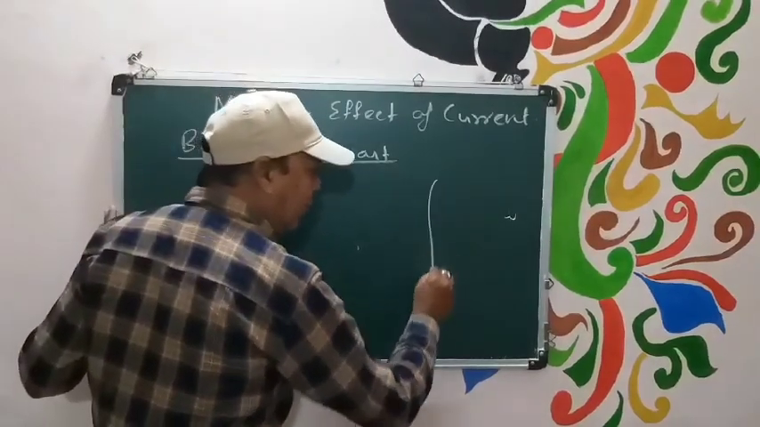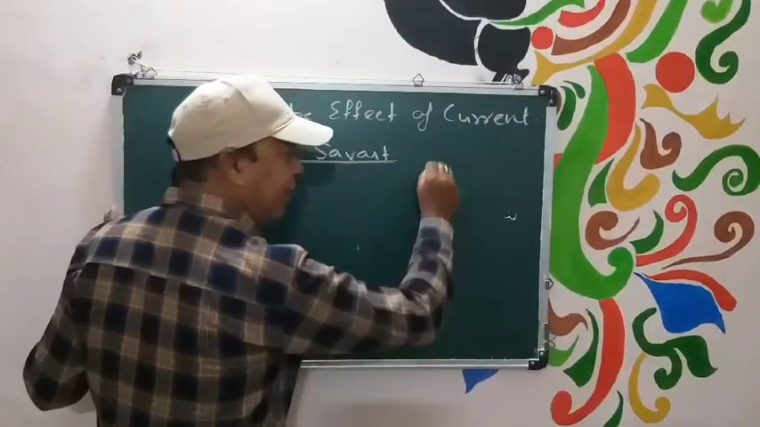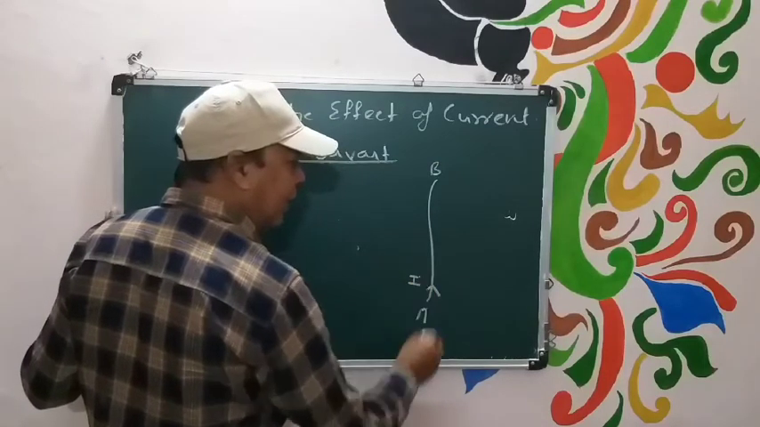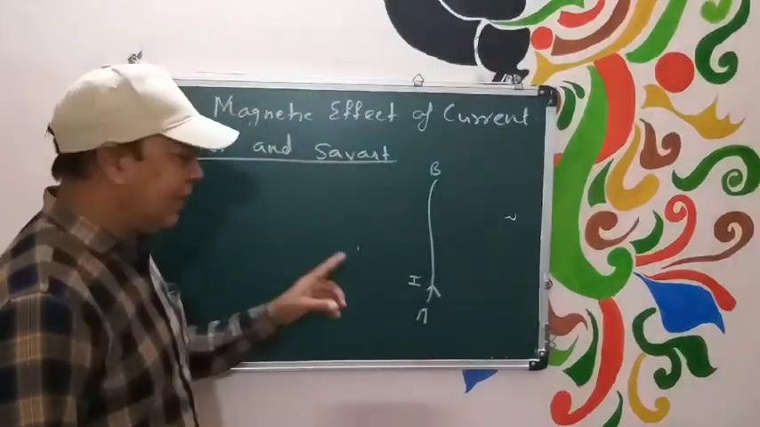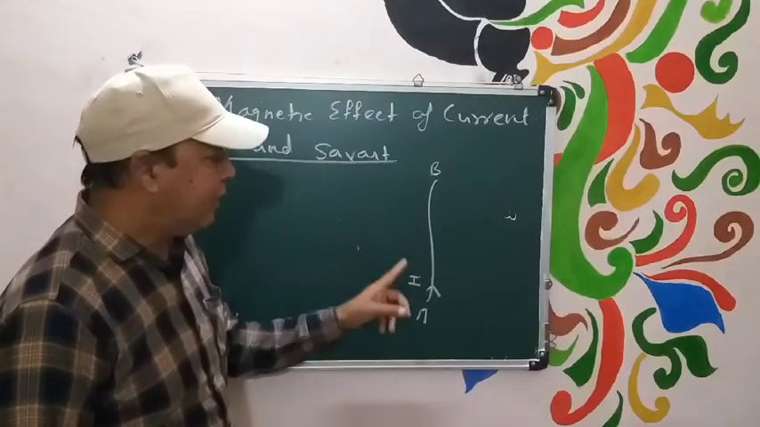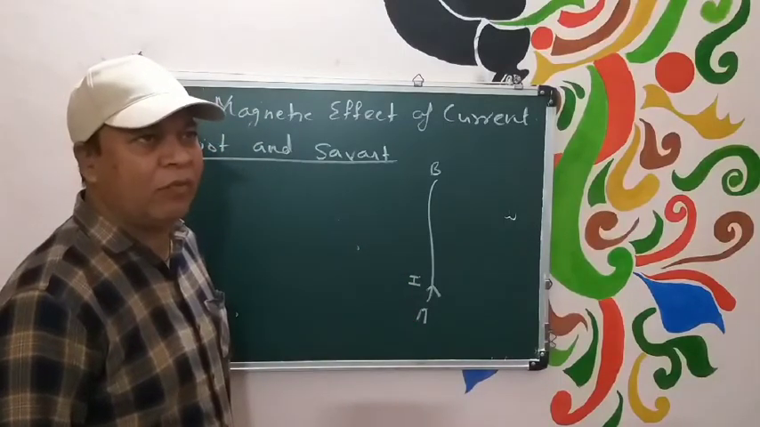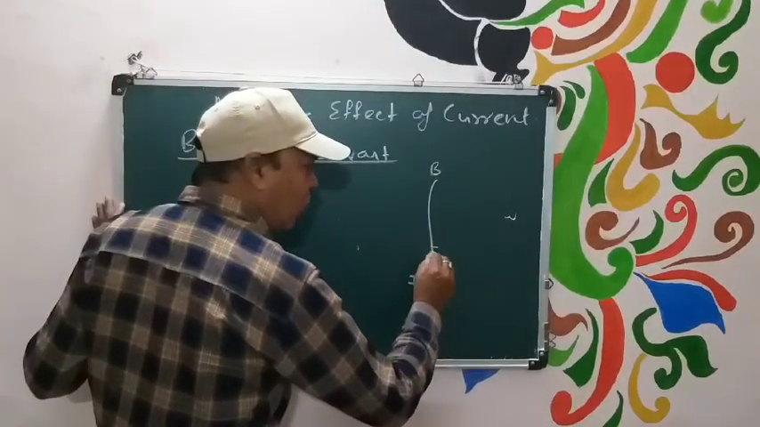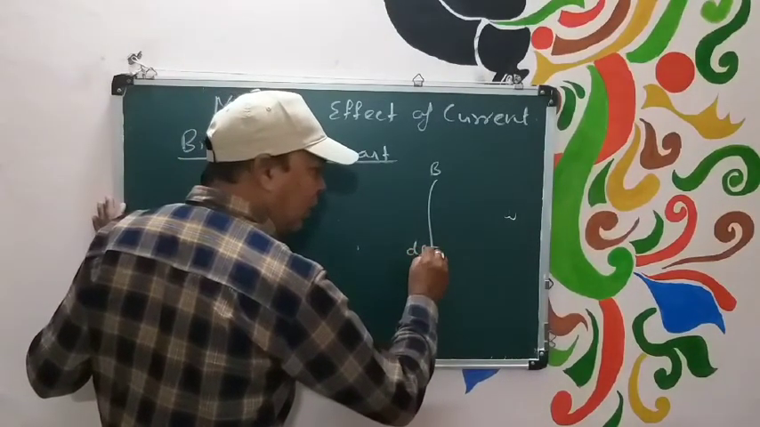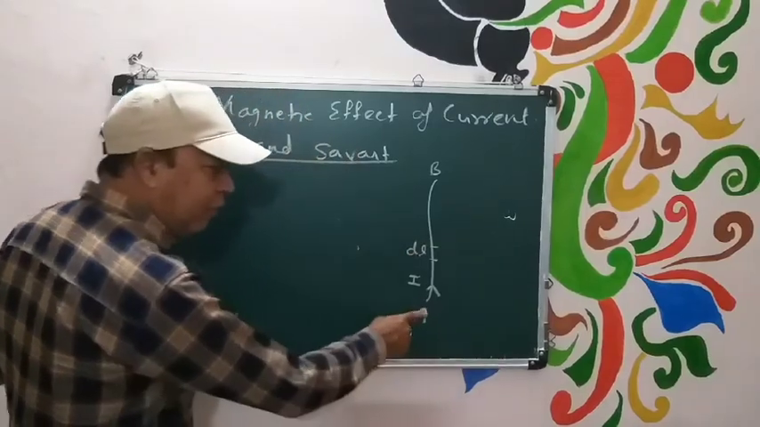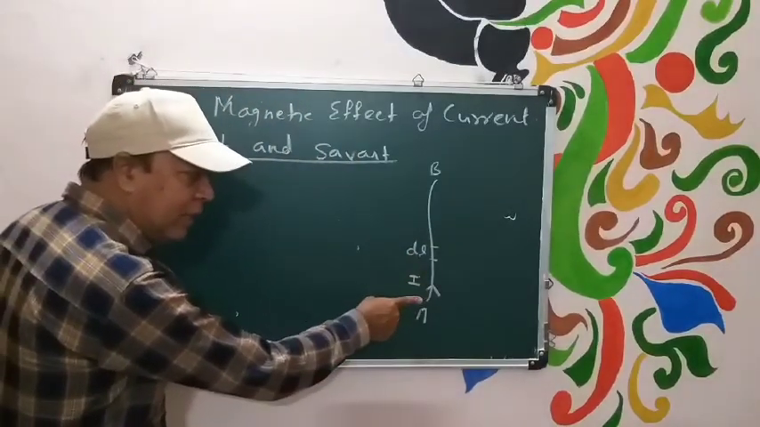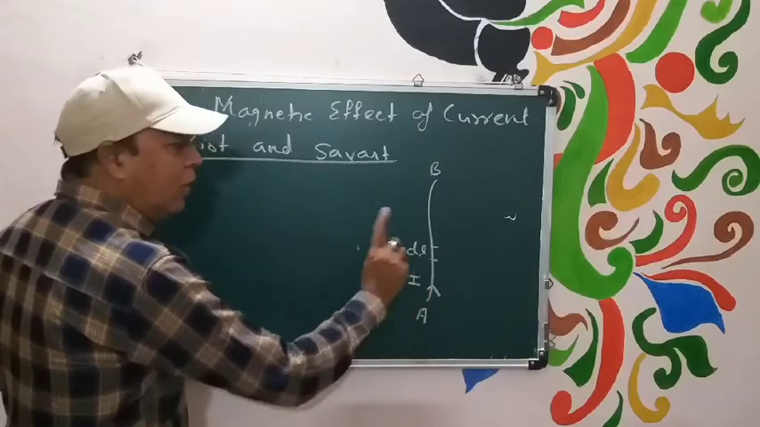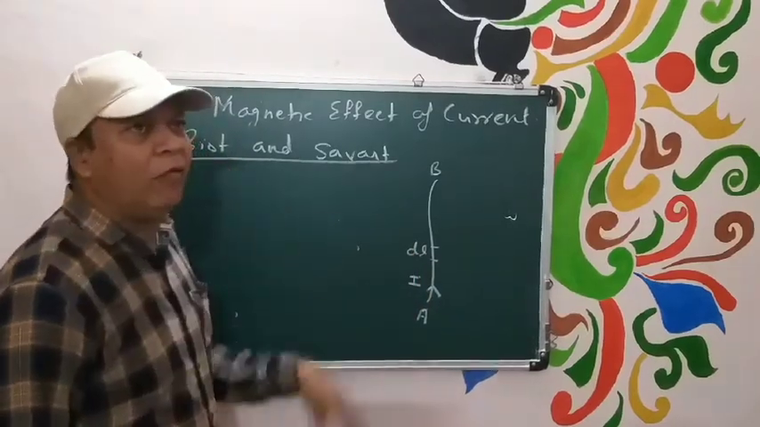So what did Biot and Savart take? He has taken one wire AB. If I current is flowing through this wire, and he has assumed one small element dl on the wire. How much current will be flowing in this small element? Obviously, this element is on the wire only, so the same current I may be flowing.